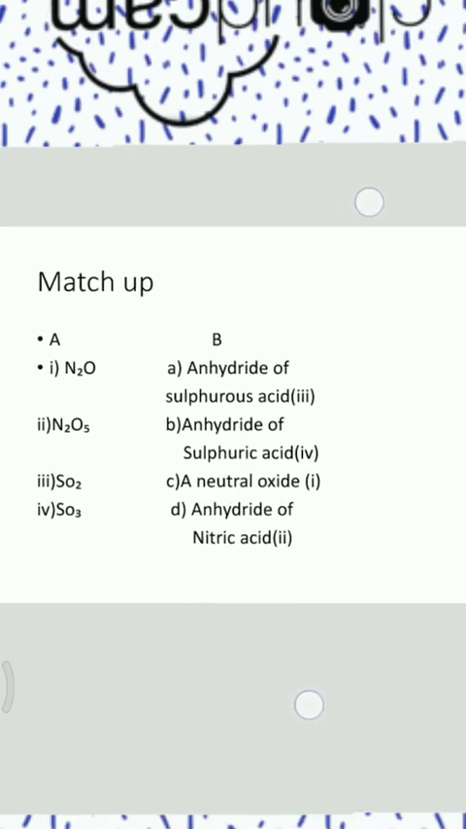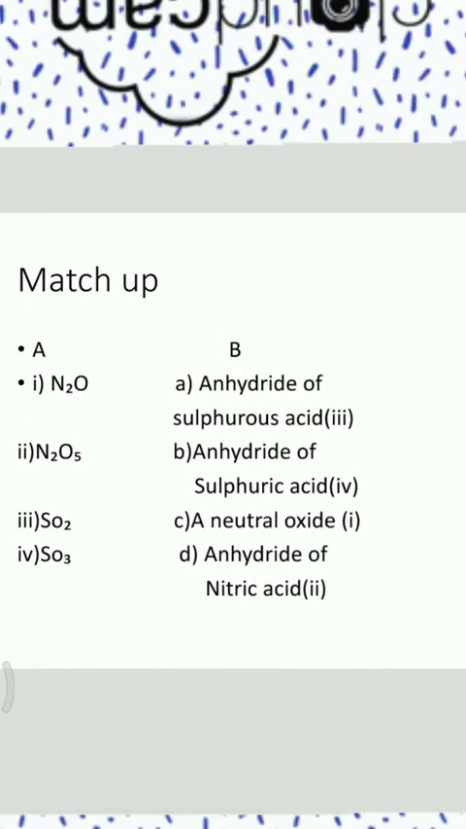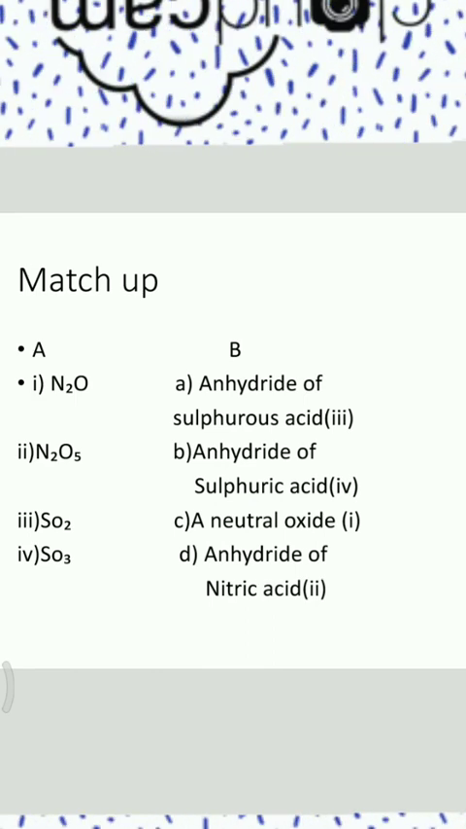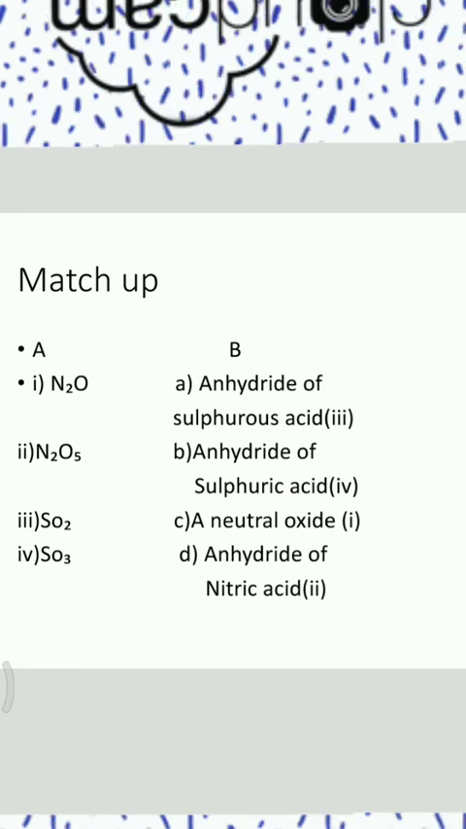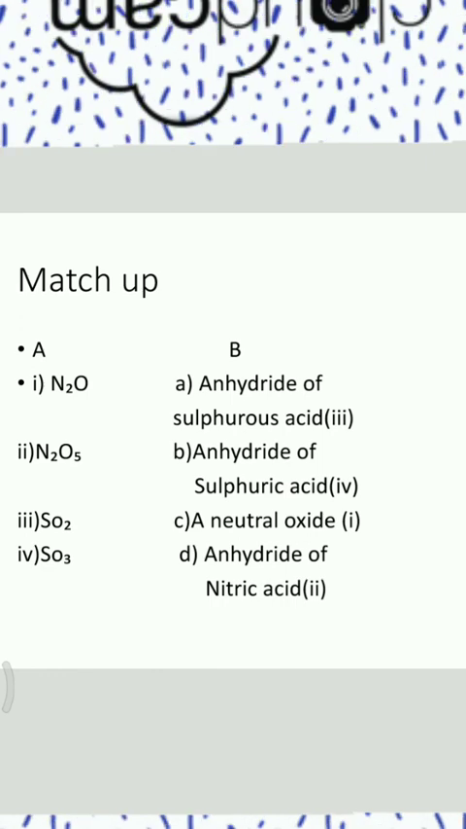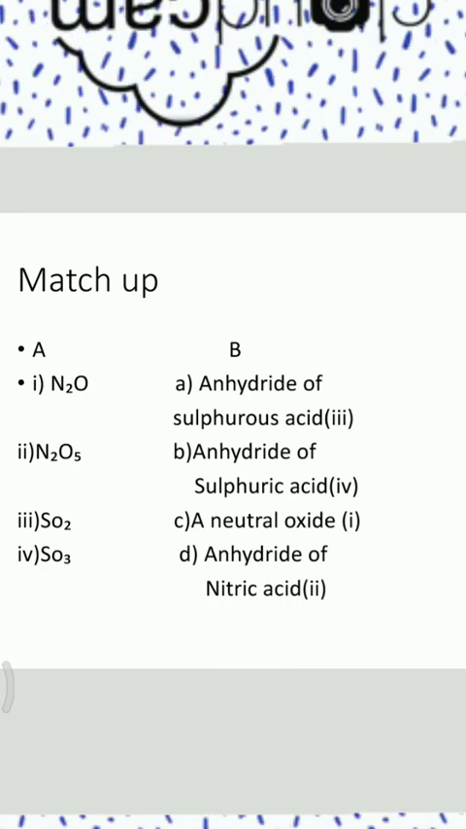Match-ups. First, N2O. The correct answer is a neutral oxide. Second, N2O5, dinitrogen pentaoxide. Correct option D, anhydride of nitric acid. Third, SO2, sulfur dioxide. Correct option A, anhydride of sulfurous acid. Fourth, sulfur trioxide. Correct answer is anhydride of sulfuric acid.